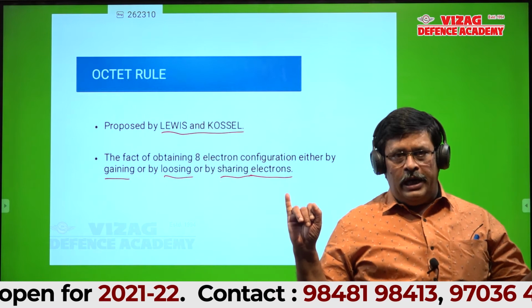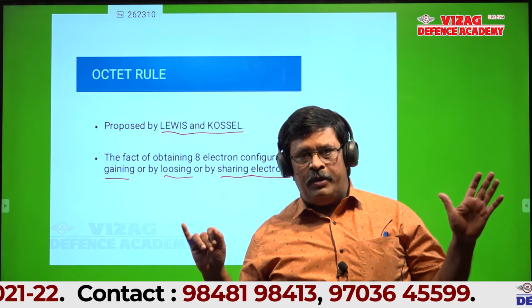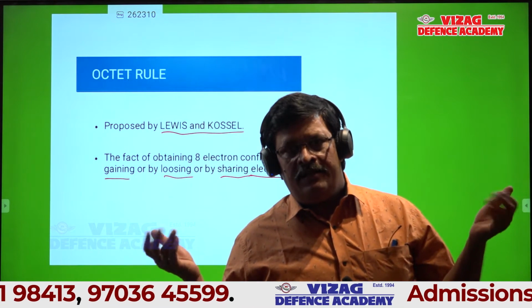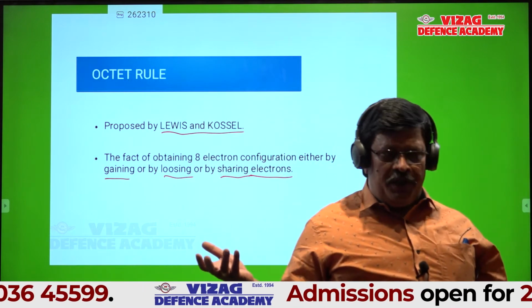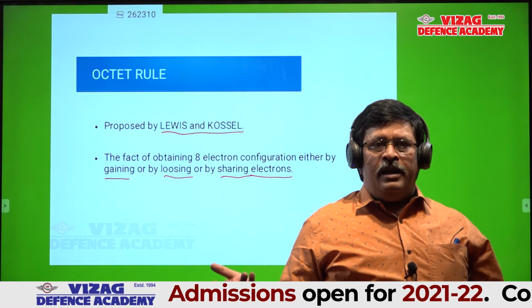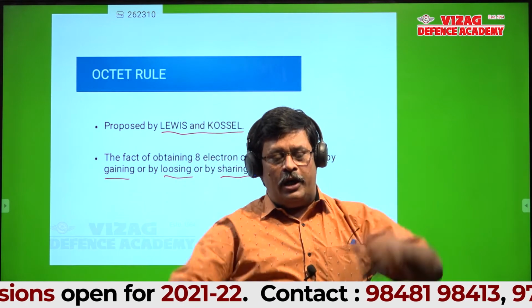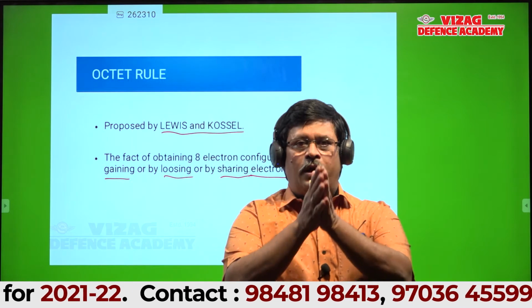So totally it is 6, but there are nearly 1 lakh inorganic molecules and ions. You should be in a position to identify whether the given species, atom or ion or molecule, follows the octet rule or not.